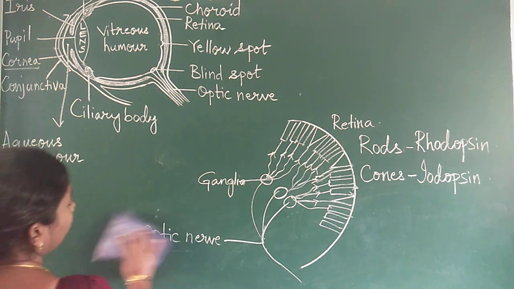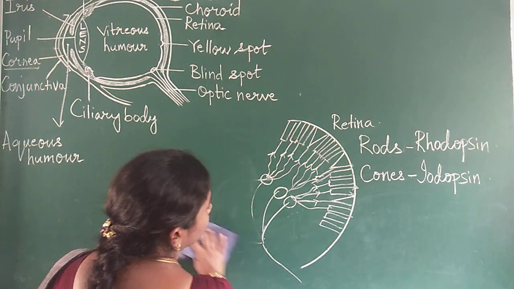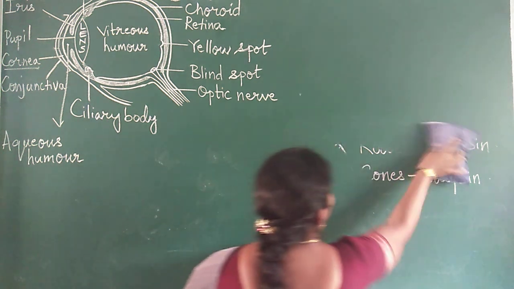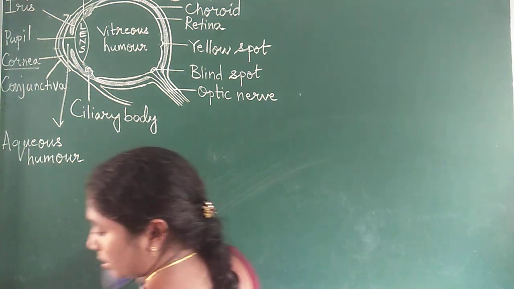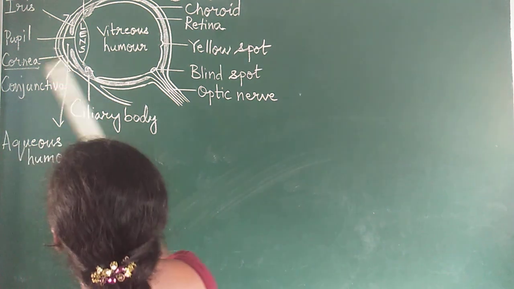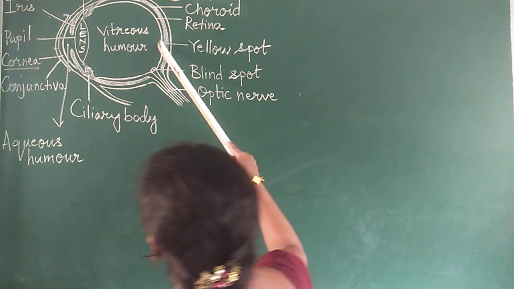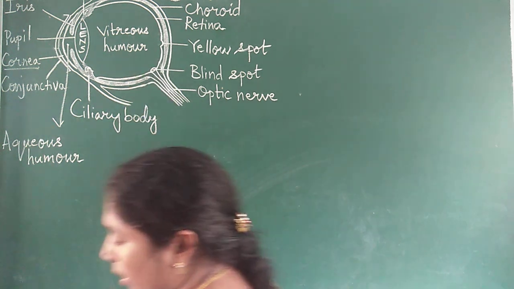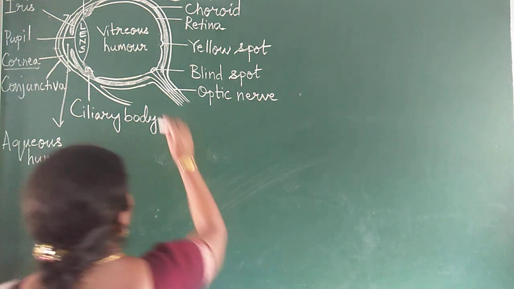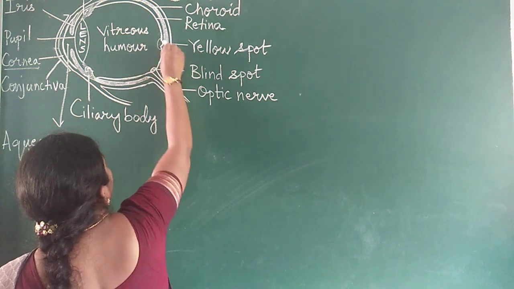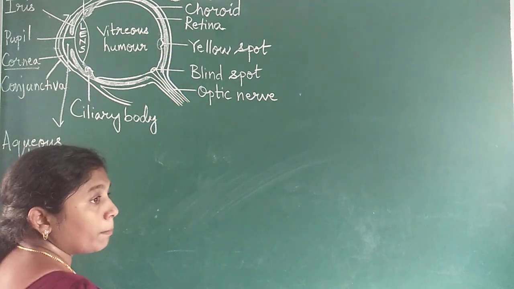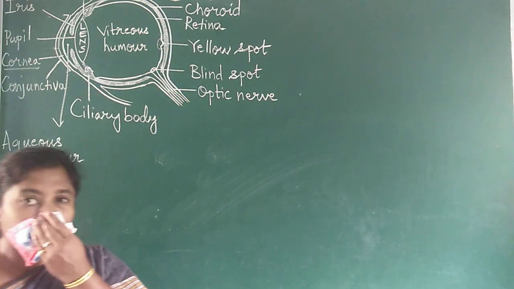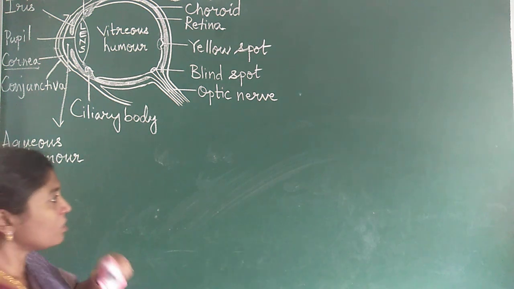Coming to the next part, what is the yellow spot? You can see one yellow spot here, and there is a blind spot. Near the yellow spot, the number of cones is more.